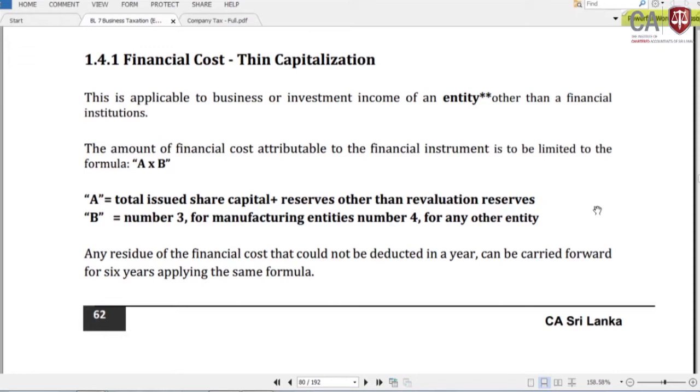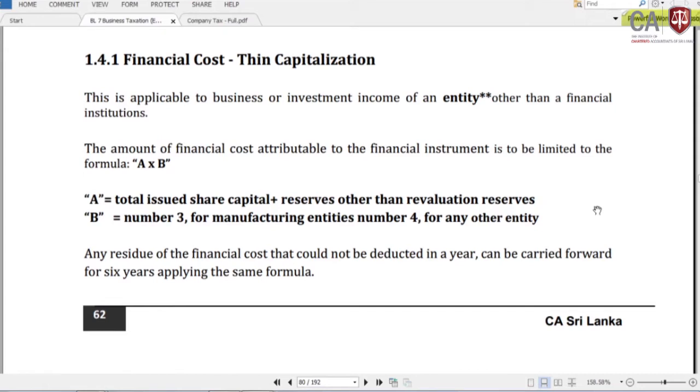A means total issued share capital plus reserves other than the revaluation reserves. Why is revaluation not taken? Revaluation is decided by the management of the company. Depending on the requirement, sometimes they revalue and increase the reserves, which is not allowed. B means the number 3 for a manufacturing company entity, and the number 4 for other companies. How do we decide whether a company is manufacturing or not? If more than 50% of their total turnover is from manufacturing, it is taken as a manufacturing company.